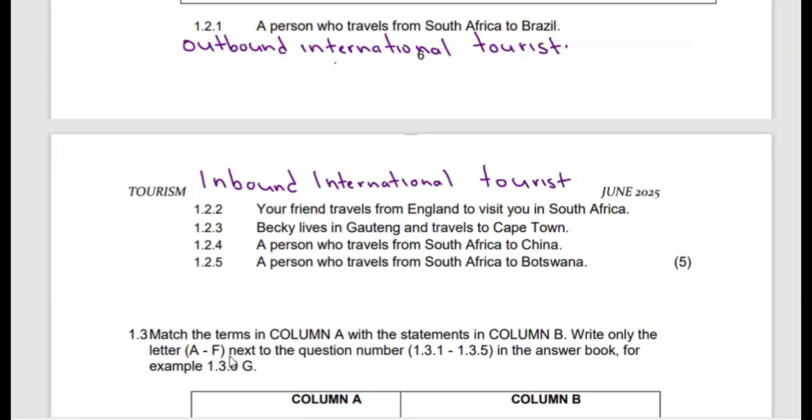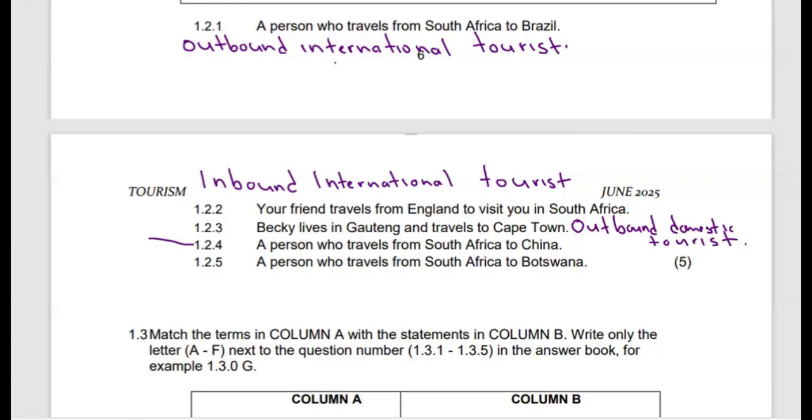Then the next one, we have Becky, who lives in Gauteng and travels to Cape Town. So Becky, simply because he lives in Gauteng and is going to Cape Town, which is still in South Africa, we consider him to be an outbound domestic tourist.